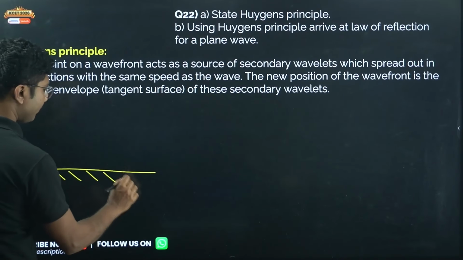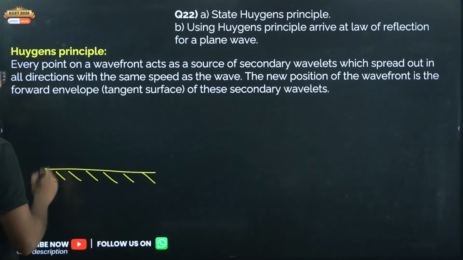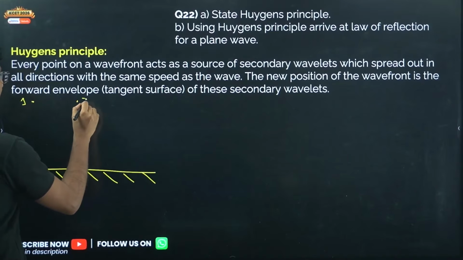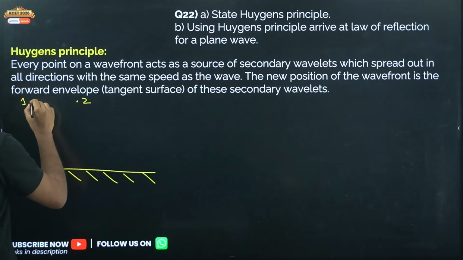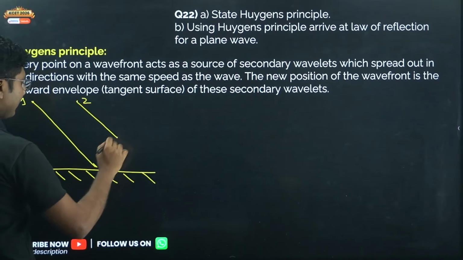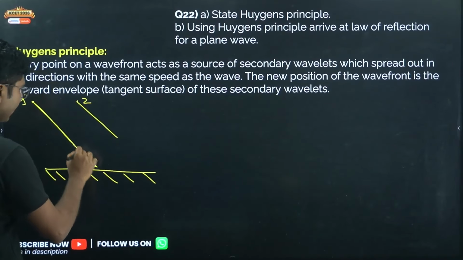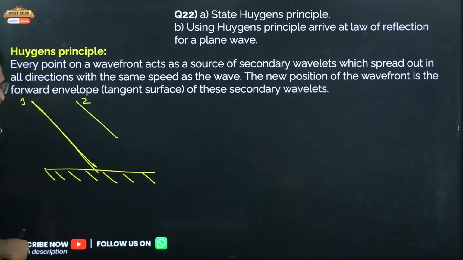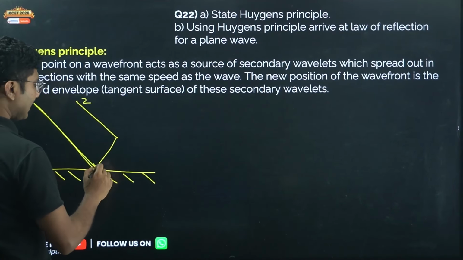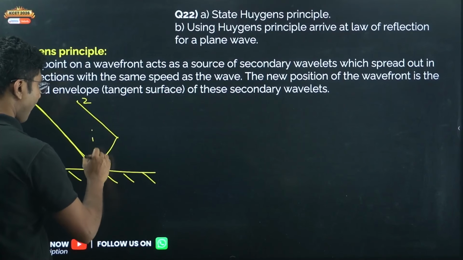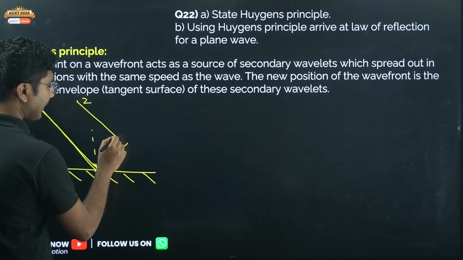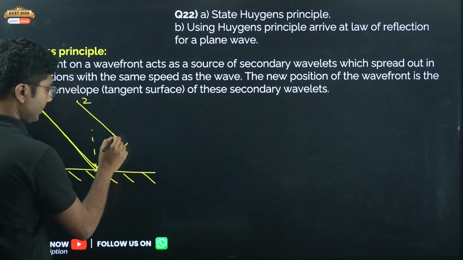Okay, in case of reflection we need to have a mirror, and we assume that two brothers, 1 and 2, started from some point at the same time. Okay, and they reached their destination. So when brother 1 reached over here, brother 2 reached somewhere here. So this will be our incident wavefront, and by the time the light ray gets reflected and reaches somewhere here, the second light reached over here.